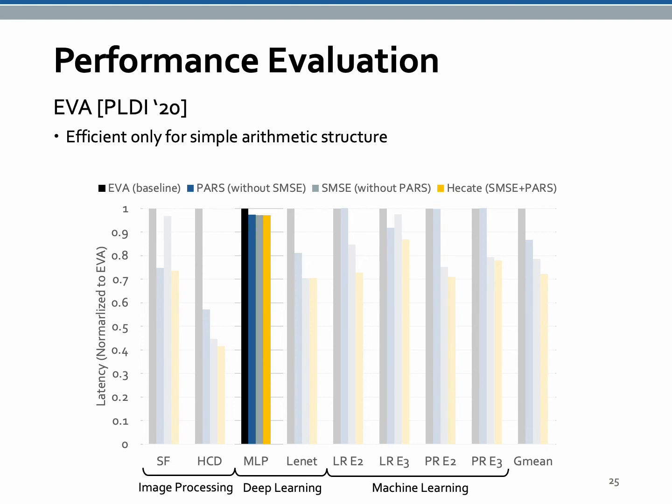We tested 2 image processing benchmarks, 2 deep learning benchmarks, and 4 machine learning benchmarks. EVA shows efficient results only for multi-layer perceptron, which has a simple arithmetic structure. Simple arithmetic structure reduces the complexity of scale management, so the improvements from the proposed techniques are marginal.